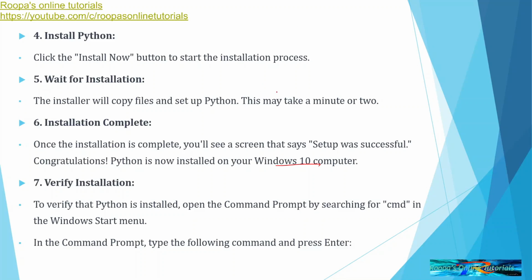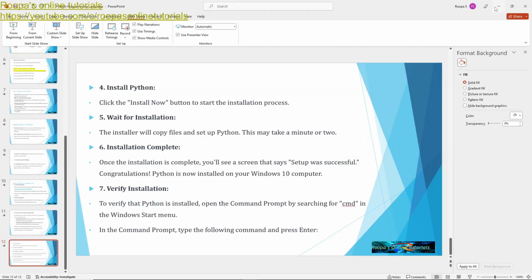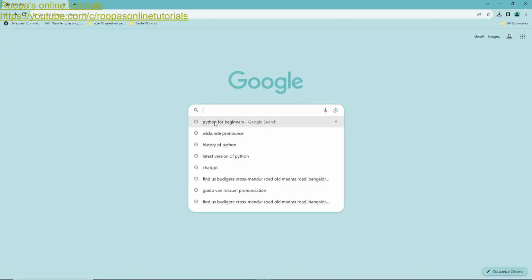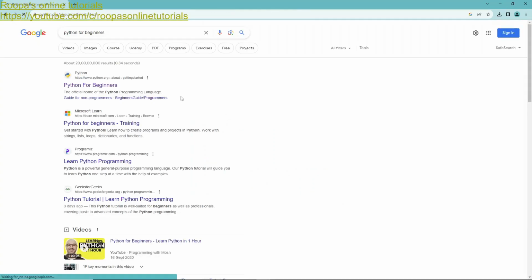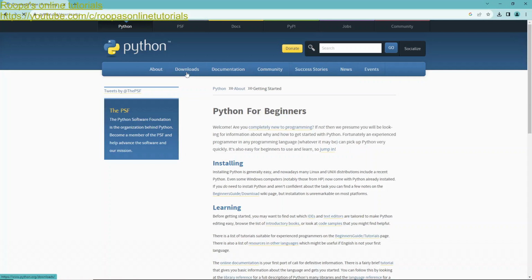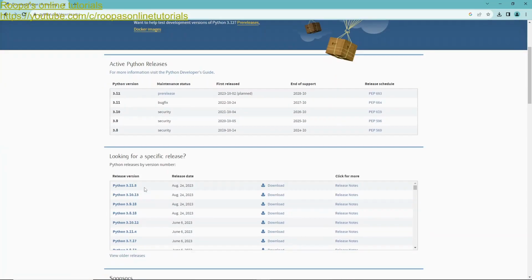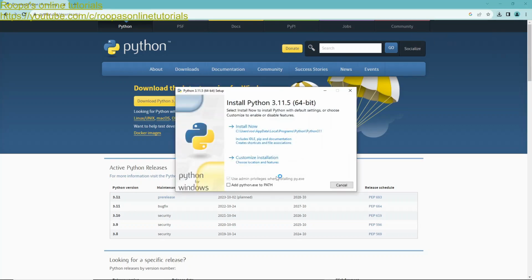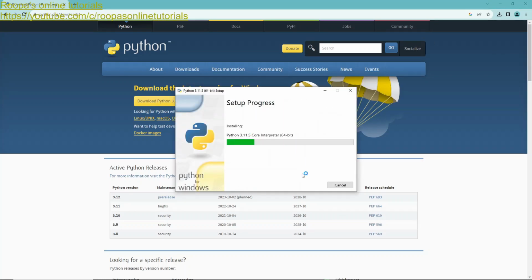So we'll continue with this. I've opened my web browser, and I type here Python for beginners. Then I click on this Python for beginners. I go to downloads, and here I have to look for the Windows version of Python. Here you have the download latest version for Windows. It is 3.11.5. So we click here, and it starts downloading. In my download folder, this is getting downloaded. Here I can just say install now. So it has started installing Python.